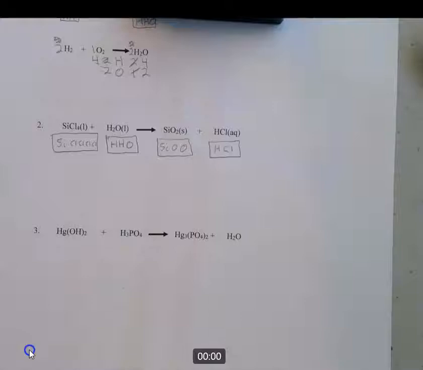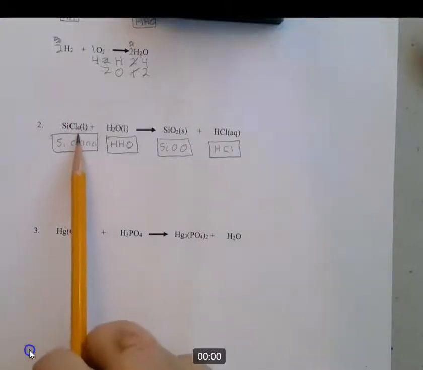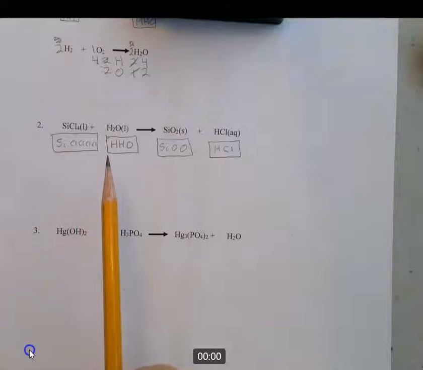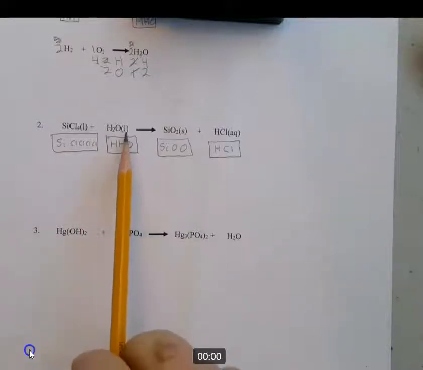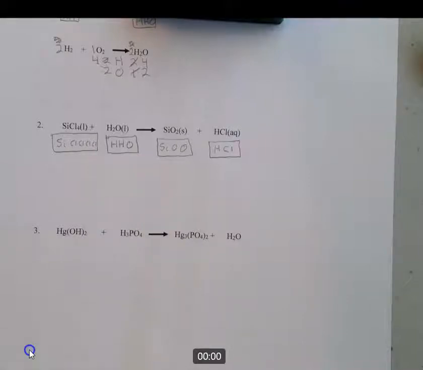But in chemistry, there's 4 states of matter that we deal with. Liquid, just think of water. Water here is a liquid. That's an L, not a 1. It looks like a 1, but it's an L. The other is solid. You know what a solid is. Your desk is a solid. You knock on your desk, it's solid.